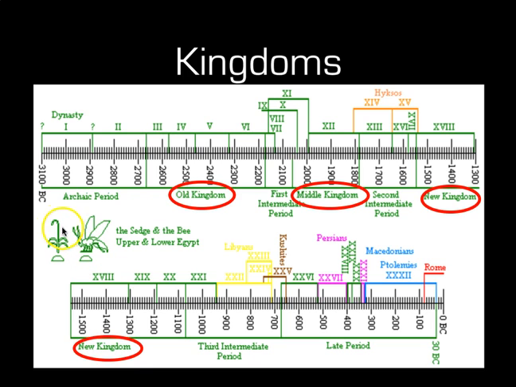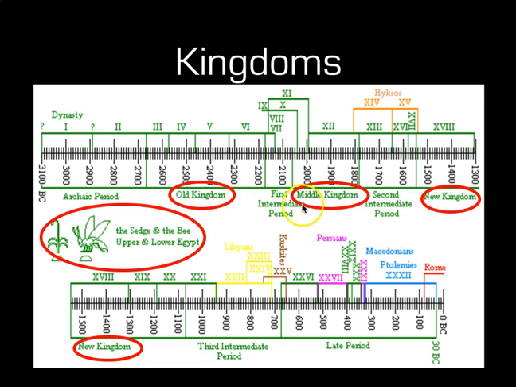And when we say kingdom, what we're talking about here is that Upper and Lower Egypt are united under one king. So in each of these, Old Kingdom, Middle Kingdom, New Kingdom, Upper and Lower Egypt, so the north of Egypt and the south of Egypt, are united together, and there's one king controlling both of those lands. That's the main thing we really need to understand.